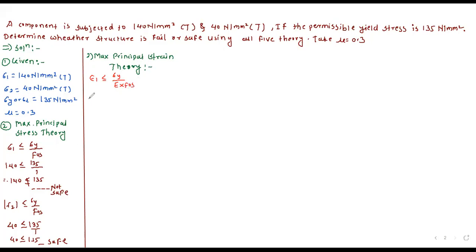So first we will find out epsilon 1. Epsilon 1 is equal to sigma 1 upon E minus mu into sigma 2 upon E. Now we will put values here.